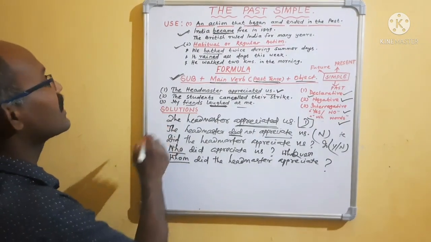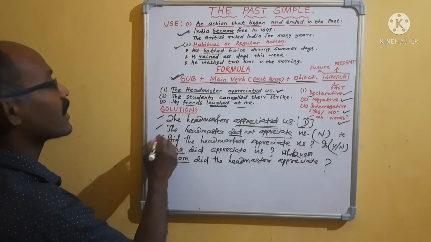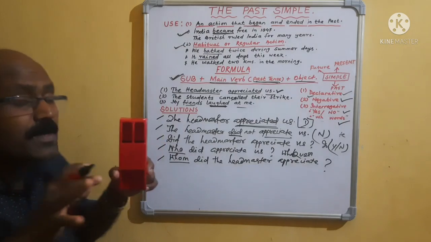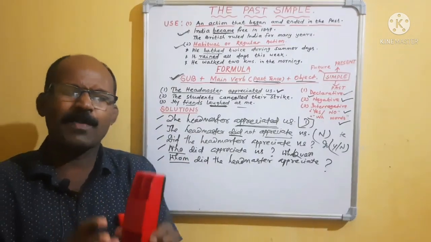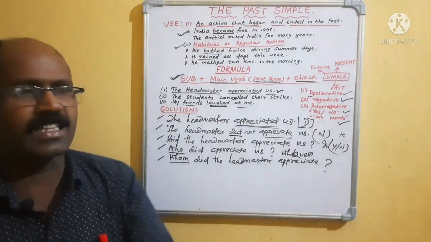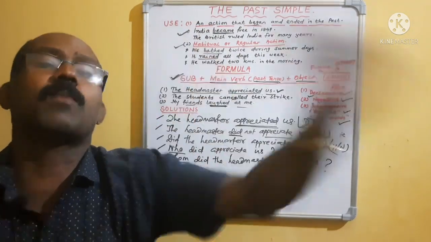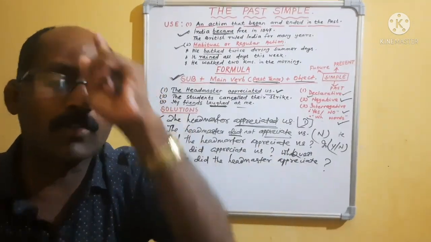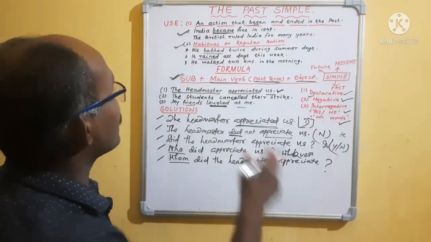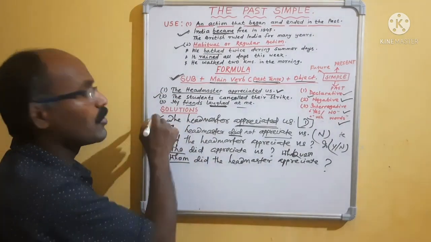These things are required: declarative, negative, interrogative yes or no, interrogative WH word. If you practice in this way, then definitely everything will be easy. It is guaranteed that after completion of tense and voice change, definitely you will be able to speak and write if you are practicing. Okay, then another thing I am discussing, I am not writing, but at home you have to do it like this.